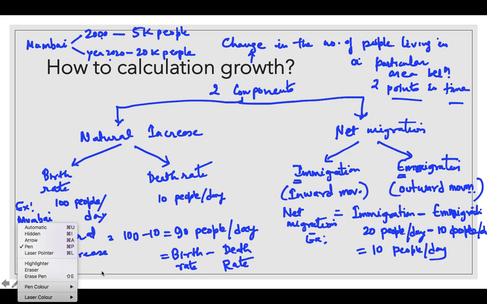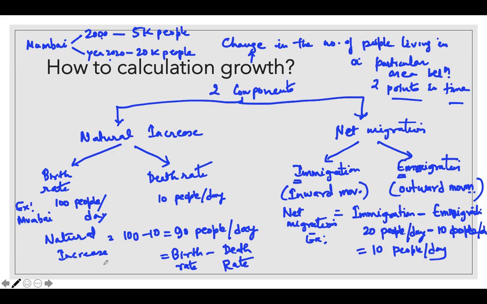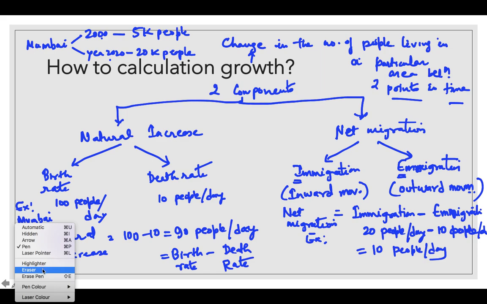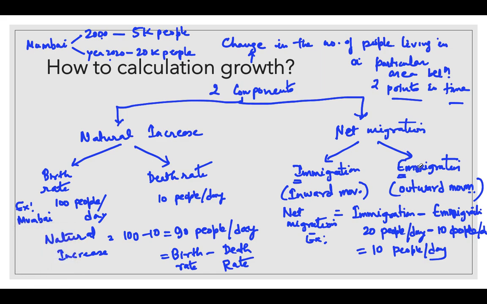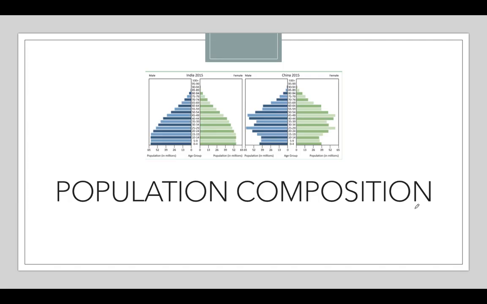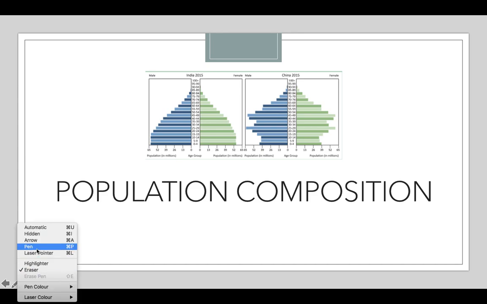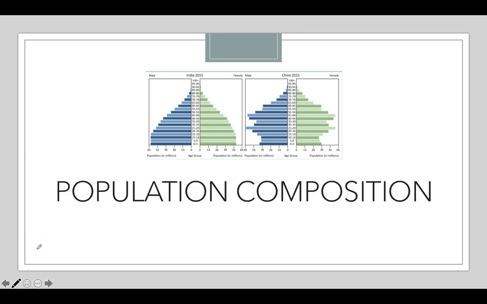Now, next one is population composition. We had discussed it earlier also. What is population composition? The population composition can be shown by a population pyramid.